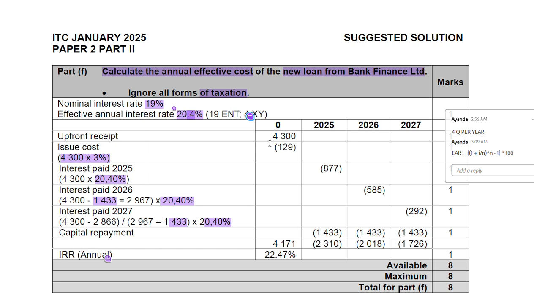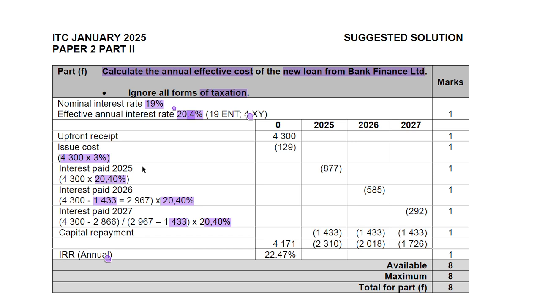Now we move to the upfront receipt. We know that we're going to receive 4.3 billion because the outstanding loans that are due in September require 4.3 billion. We are told that on the date of issuance, we will have to pay an issuance cost, an upfront cost of 3% of the total upfront receipt. So 4.3 times 3% gives you 129. It is minus 129 because that will be a cost to us.